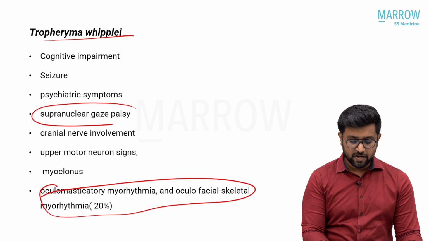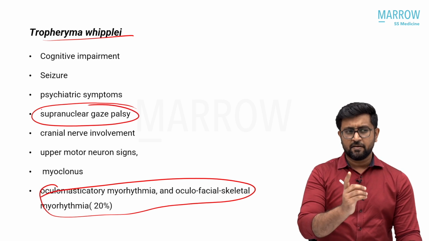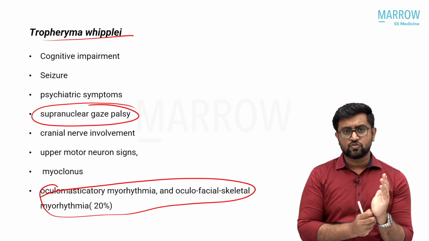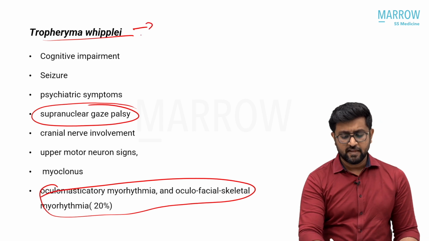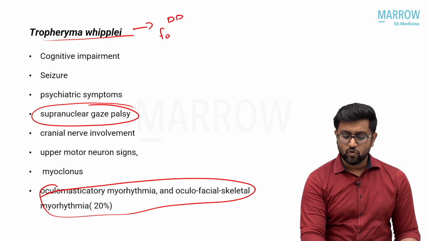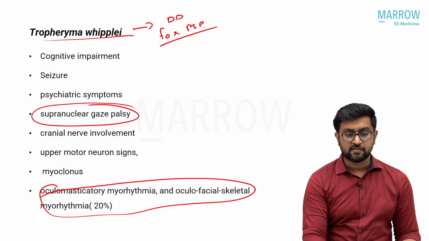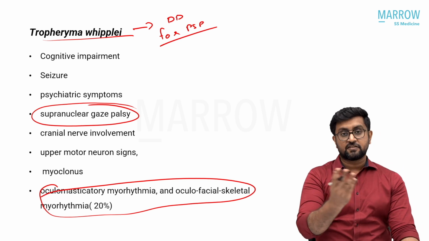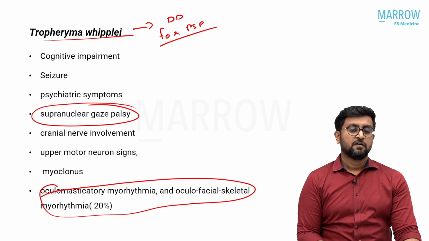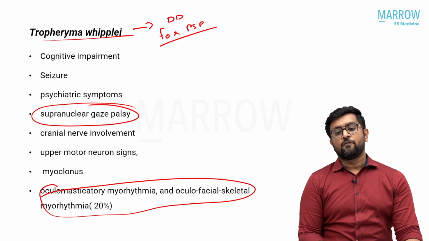You just see that supranuclear gaze palsy is also there. I remember some students told that was there in the question option. That makes it more clear, because Tropheryma whipplei, or Whipple's disease, is a differential diagnosis for PSP, progressive supranuclear palsy. Okay, PSP, Niemann-Pick C and Whipple's disease, these are the differential diagnoses. We have discussed it again in our module on PSP also. So the answer is Whipple's disease.